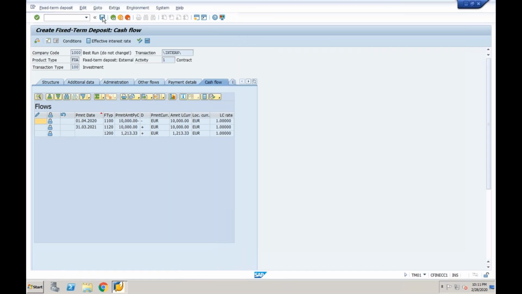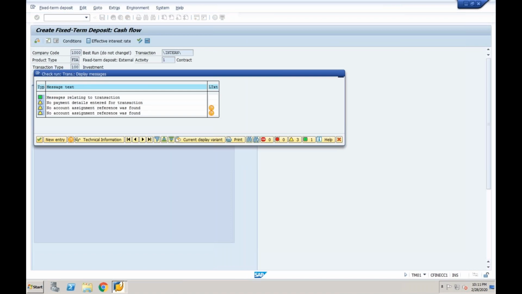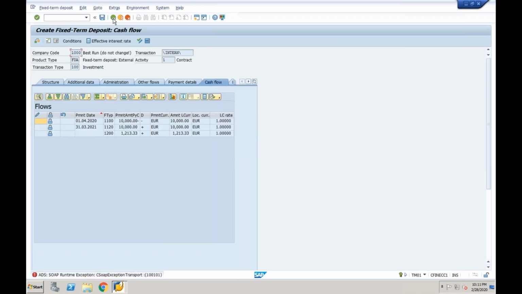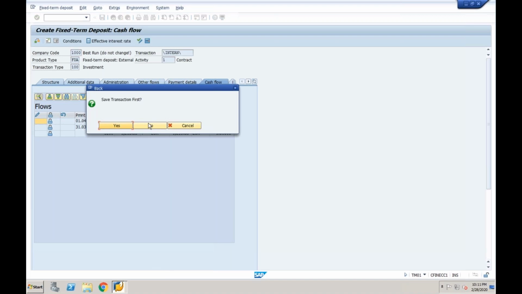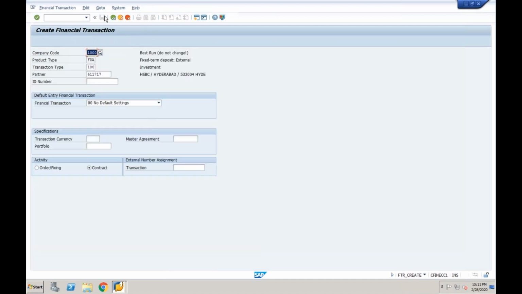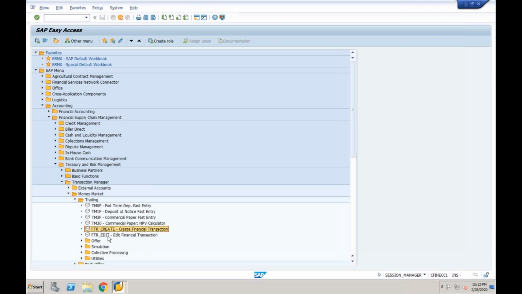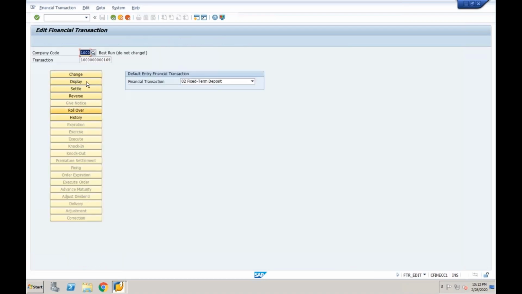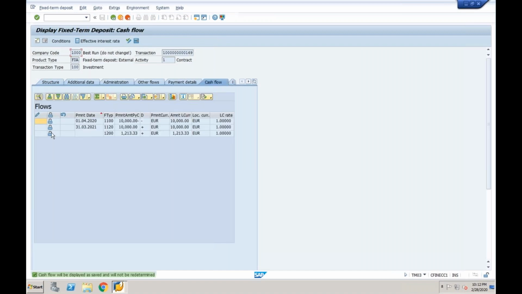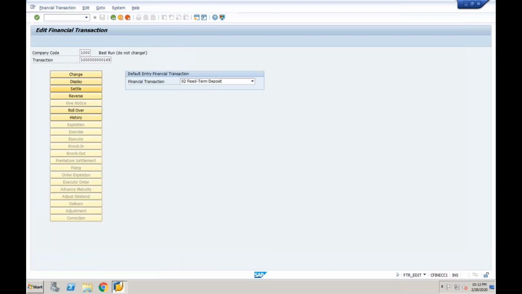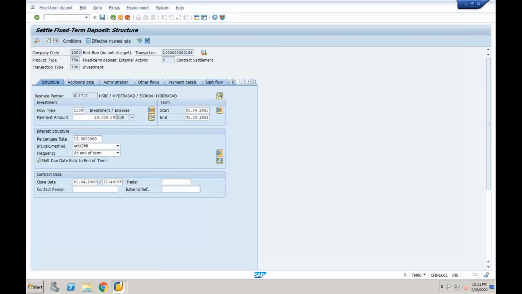So save this. Now this is not settled. What you need to do is come back. The authorized person is there. He needs to release the transaction. Under edit financial transaction, if you go to display, it's not released, right? Yes, it is blocked. So the authorized person needs to settle the transaction. Now see, it is open.